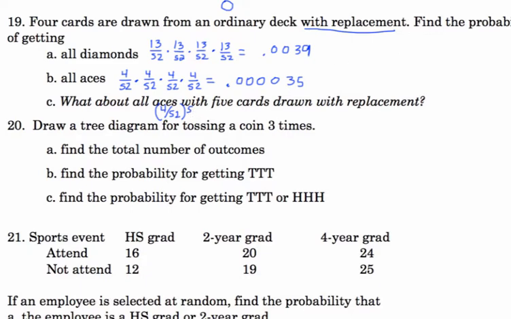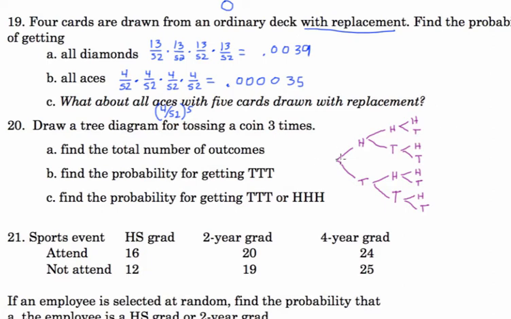Draw a tree diagram for tossing a coin 3 times. Well, the first draw, you're going to have a head or a tail. That'd be here, head or tail. And then after this head, you could get a head or a tail. Or if you got a tail, then you'd get a head or a tail. And then depending on those, you could get a head or a tail on each of those choices.